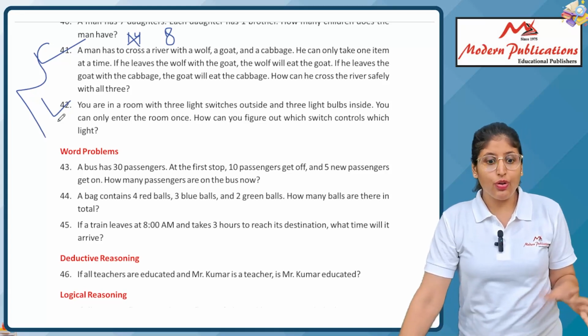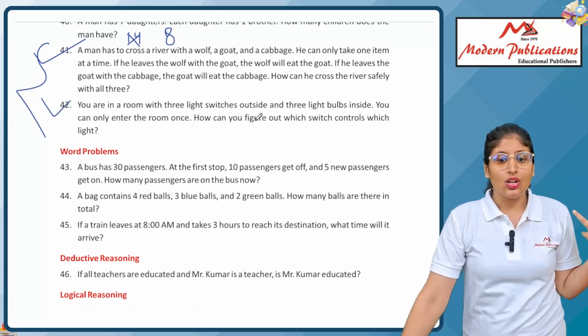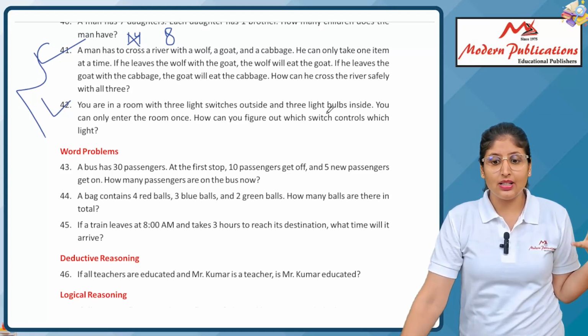If you are outside a room with 3 light switches, and the 3 light bulbs are inside, how can we figure out which switch controls which bulb by entering the room only once? So you have to tell me.